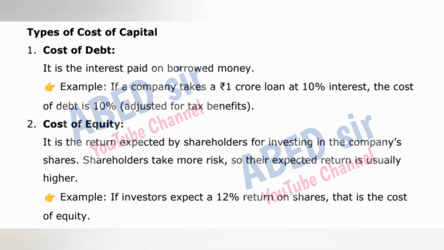Types of cost of capital. 1. Cost of debt. It is the interest paid on borrowed money. Example, if a company takes a 1 crore rupees loan at 10% interest, the cost of debt is 10% adjusted for tax benefits. 2. Cost of equity. It is the return expected by shareholders for investing in the company's shares. Shareholders take more risk, so their expected return is usually higher. Example, if investors expect a 12% return on shares, that is the cost of equity.